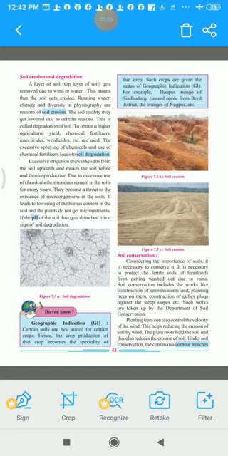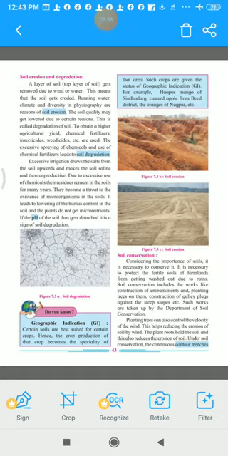Hence, the production of that crop becomes the specialty of that area. As we say, wheat is the specialty of Punjab, rice is the specialty of the south. Yes or no? This way, the production of that crop becomes the specialty of that area. Such crops are given the status of geographic indication. Such products, such crops, have been given the status by the word GI, that is geographic indication. For example, Hapus mango of Sindhudurg.